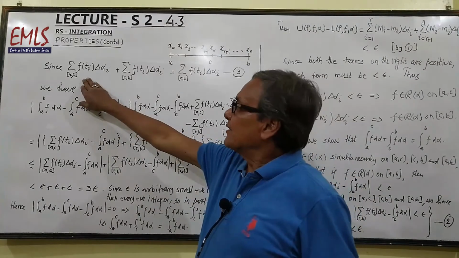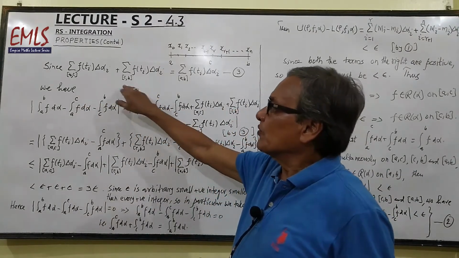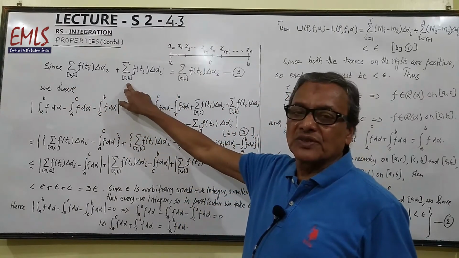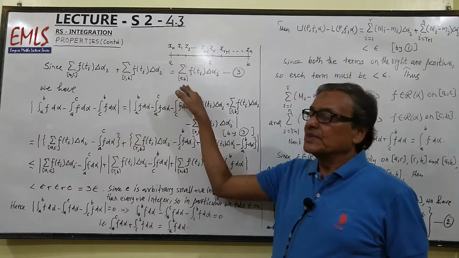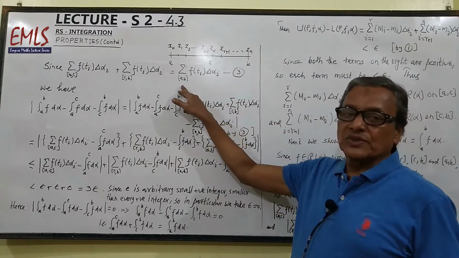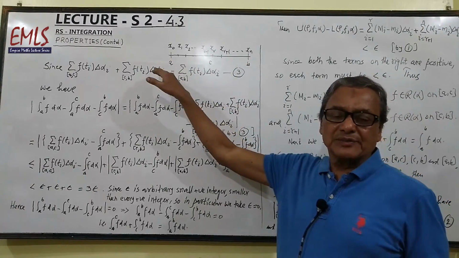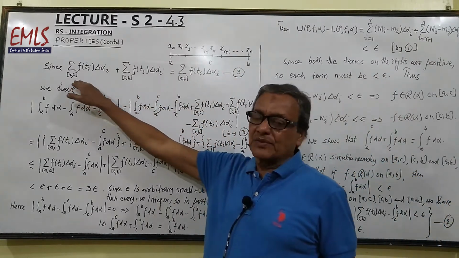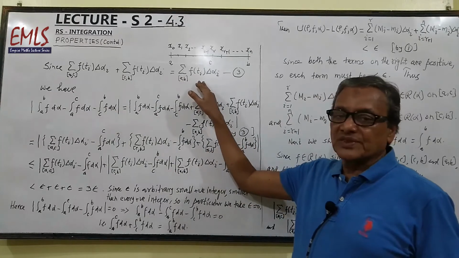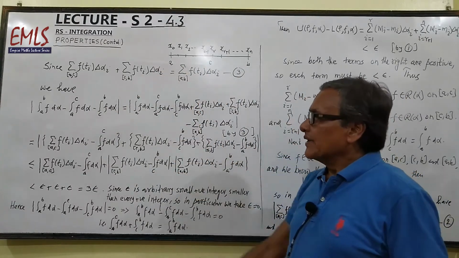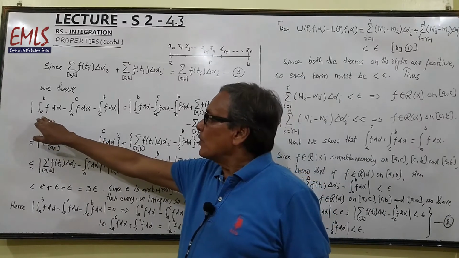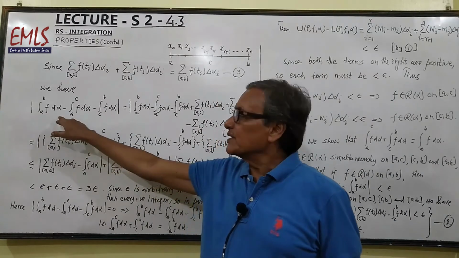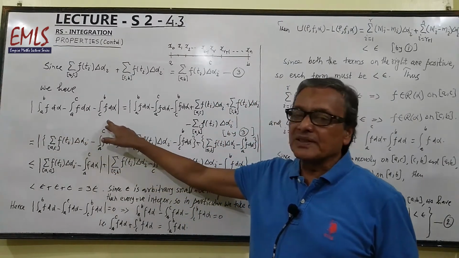Sum of f(t_i) Δα_i over AC plus sum of f(t_i) Δα_i over CB will be equal to sum of f(t_i) Δα_i over AB, because this interval AB had been subdivided into two subintervals AC and CB. So the sum of these two sums will be equal to the sum in the whole interval. Now we are taking the mod of these three quantities: mod of integral A to B f dα minus integral A to C f dα minus integral C to B f dα.